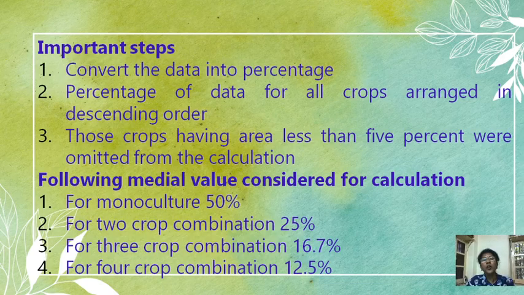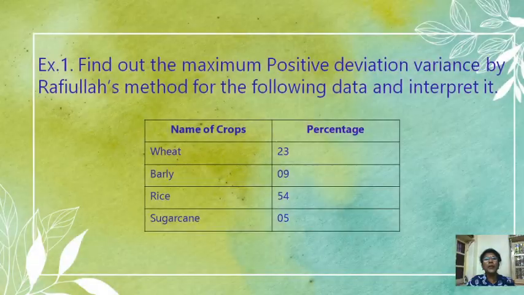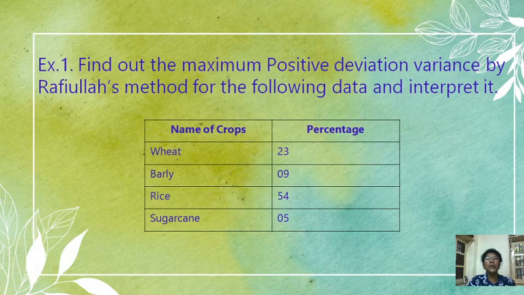Now we have to solve an example with the help of Rafiullah's method. The example is: find out the maximum positive deviation variance by Rafiullah's method for the following data and interpret it. This data represents the number of crops, name of crops and percentage.